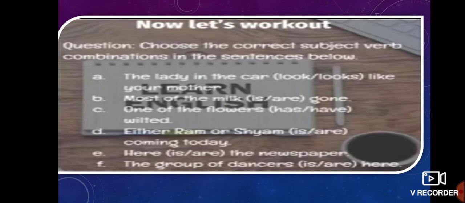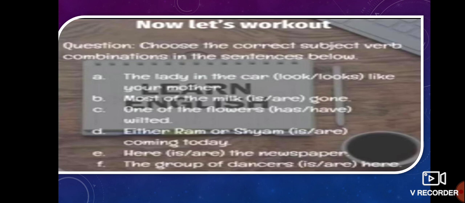Okay. One of the flowers. If one of plus subject is plural, you can treat one as singular. So the singular verb has will be taken. Okay. Either Ram or Sham dash coming today. So either Ram or Sham both are singular subjects. So the answer is here. Here dash the newspaper. As the newspaper is singular, you can write the answer here is.